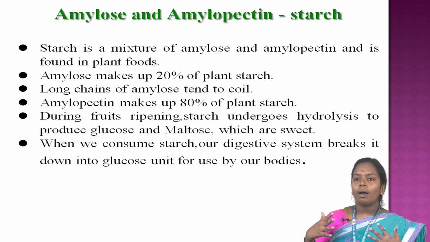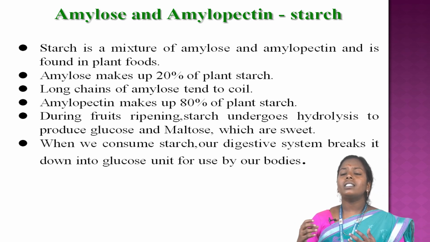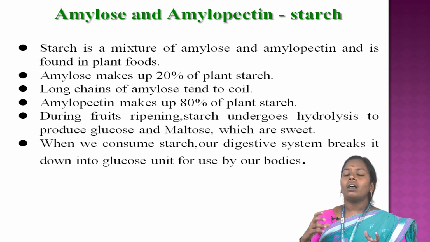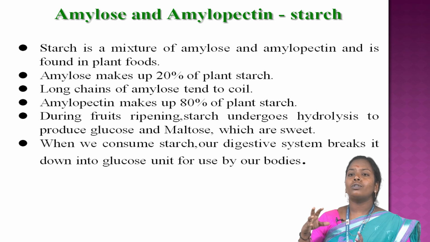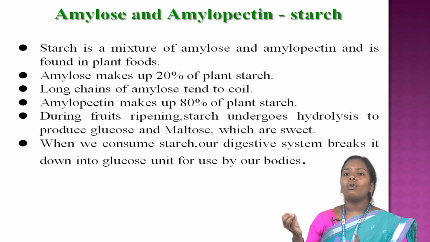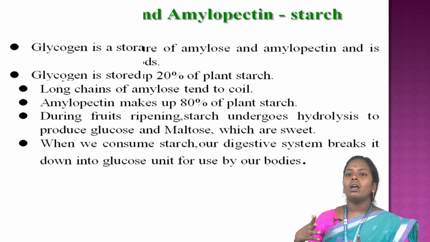Amylose makes up 20% of plant starch, with long chains. Amylopectin makes up 80%. In fruits, starch hydrolyzes to produce glucose and maltose, which are sweet.